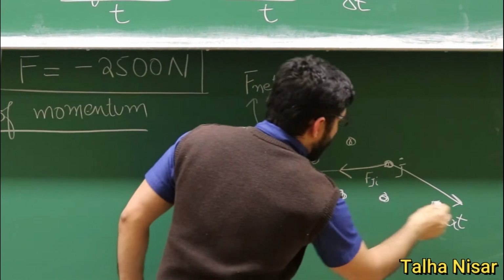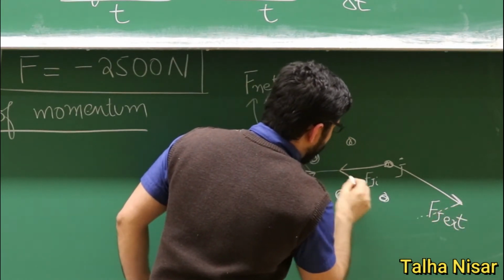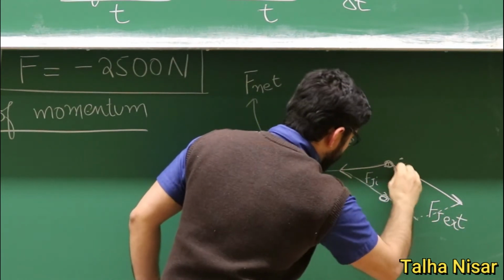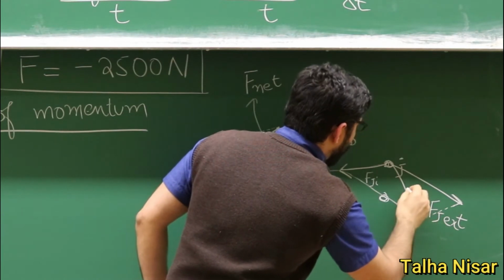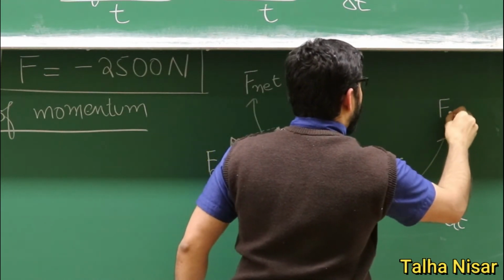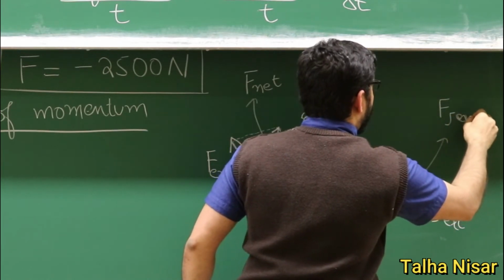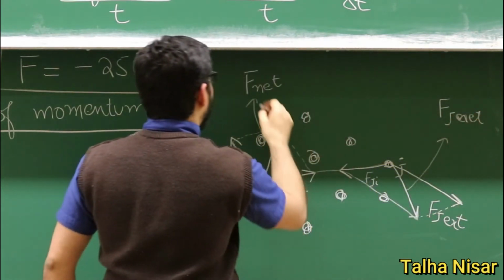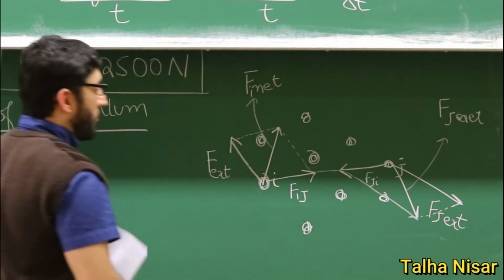And similarly, if we use the parallelogram method, this particle is feeling the external force. So this is the Fj net force, and this is the Fi net force.